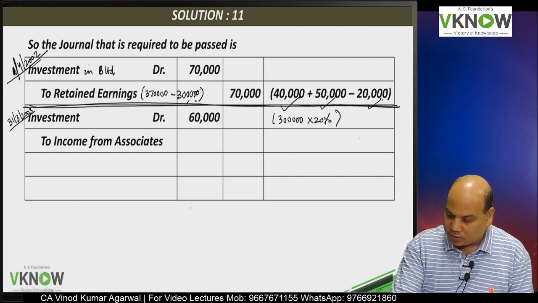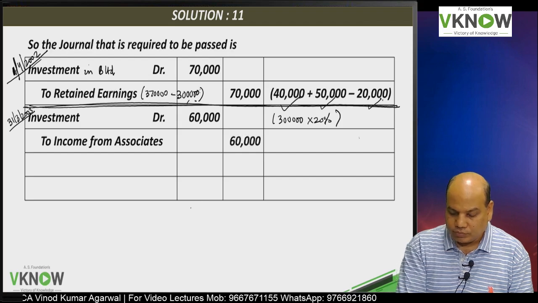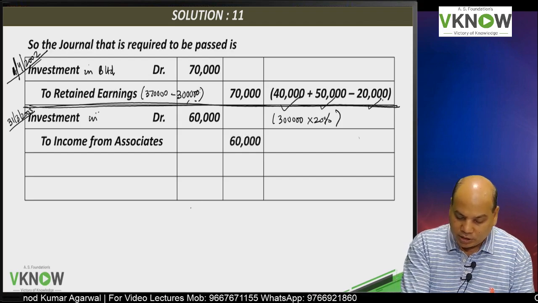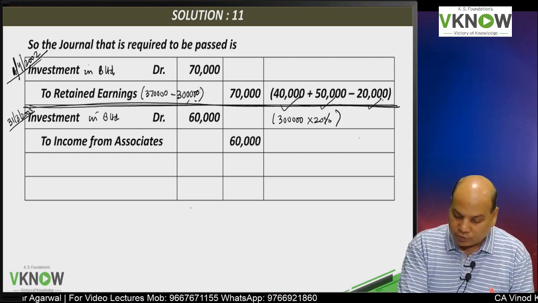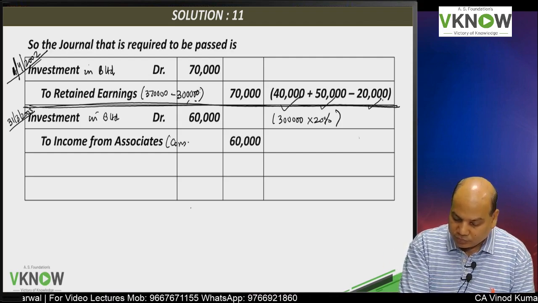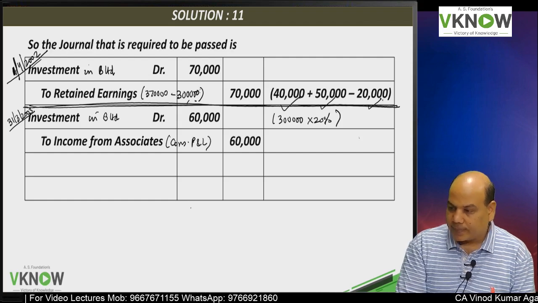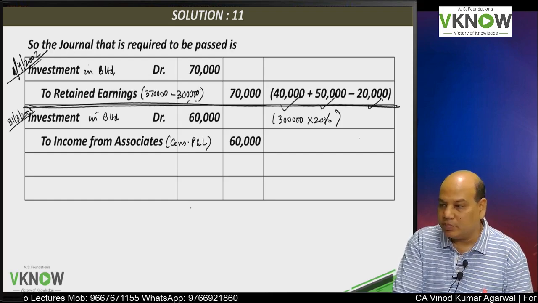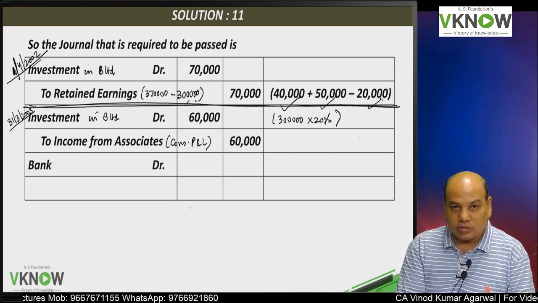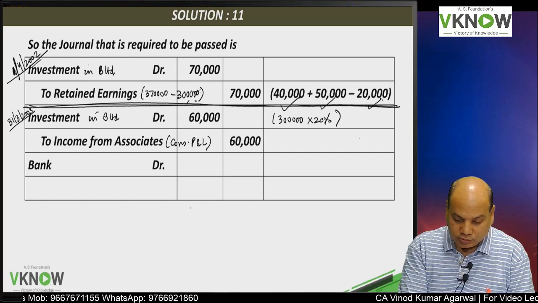Our share is 20%. So 60,000. So investment in B Limited account debit, investment will increase to income from associate in bracket consolidated P&L account. The second effect will go to consolidated P&L account, and they have paid you dividend also.